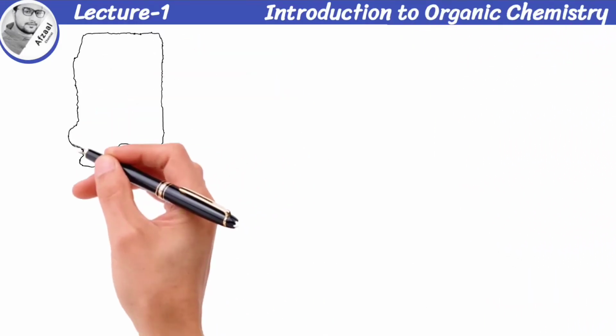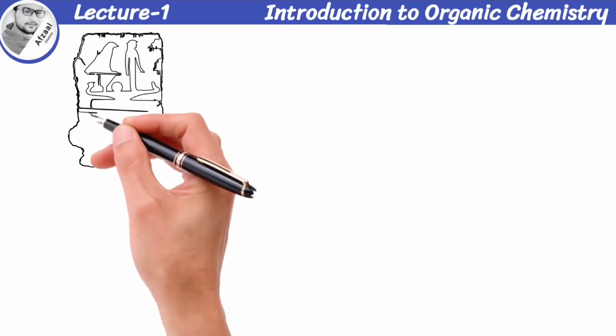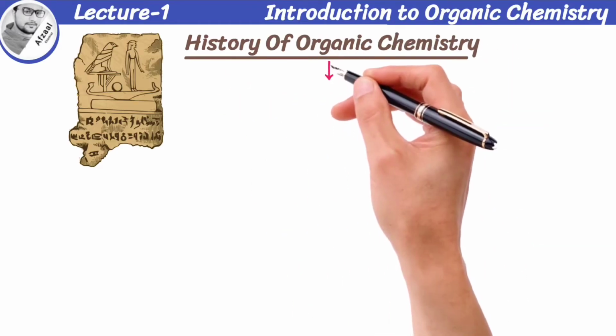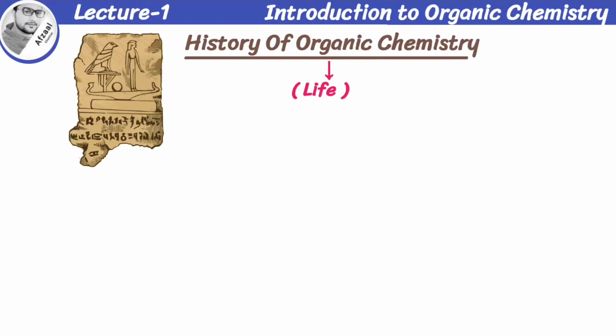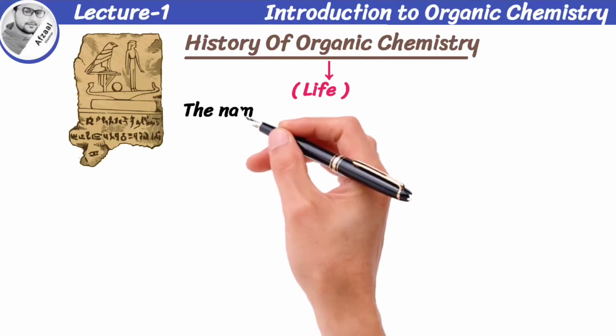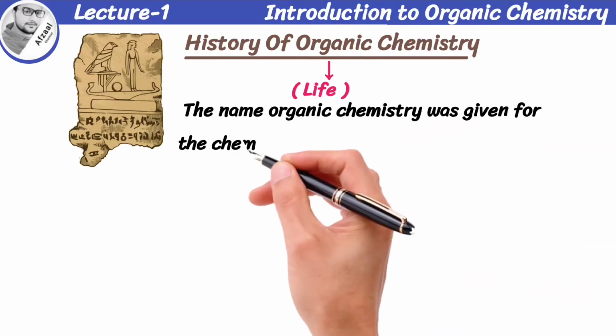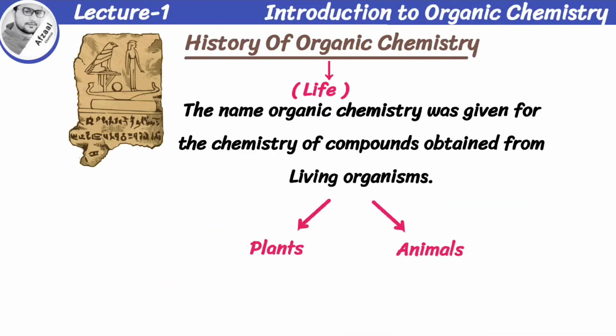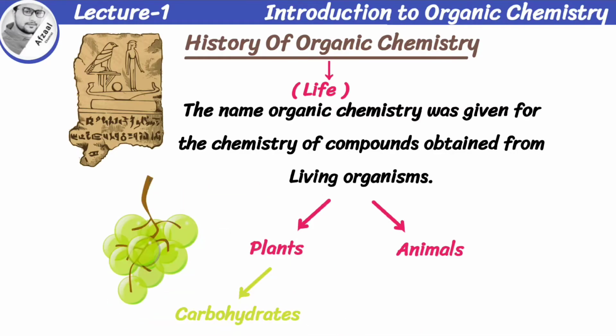Today, we'll take an exciting journey back in time to explore the history of this branch of science. The word organic signifies life. Initially, before 1828, the name organic chemistry was given for the chemistry of compounds obtained from living organisms, plants and animals. Like, carbohydrates are obtained from plants, and proteins are obtained from animals.